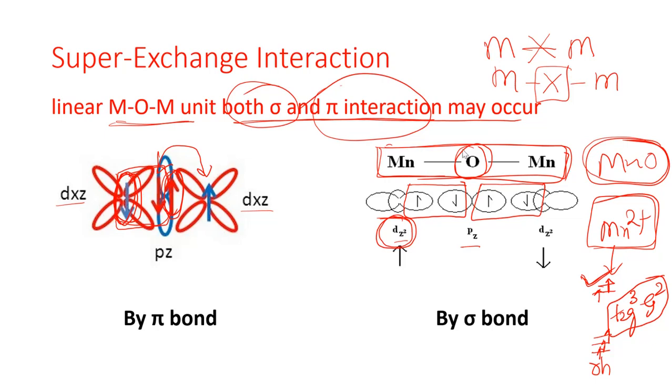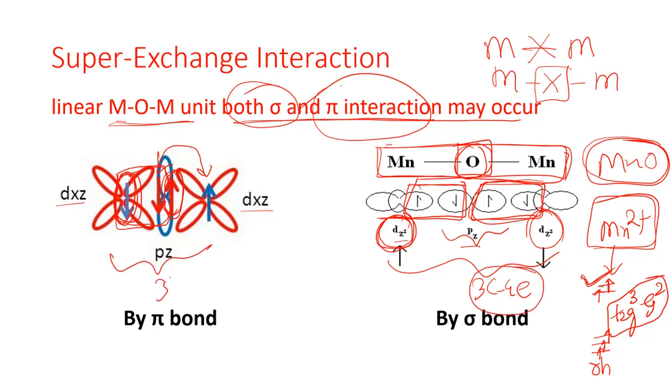Where we are showing, for example, suppose the pz of oxygen is occupied, then there will be two electrons. Then in manganese, suppose in dz2 a single electron, in dz2 a single electron, then we say that this type of super exchange phenomenon can happen there. And these super exchange phenomena are actually a 3-centered 4-electron bond formation. This is also a 3-centered 4-electron bond formation, right? And this can be considered as a sigma bonded super exchange phenomenon, whereas the left hand side can be considered as a pi bonded super exchange phenomenon.